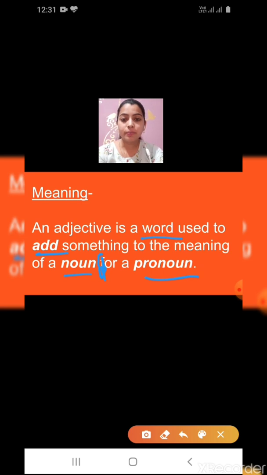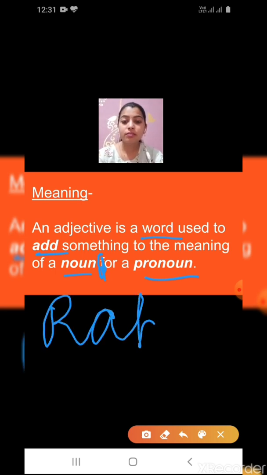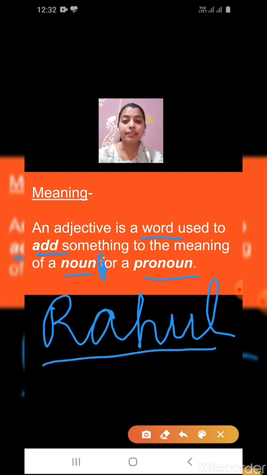All right, children, what is common in these sentences? What is repeated again and again? I have repeated the word Rahul again and again in the sentences. So, what is a pronoun?